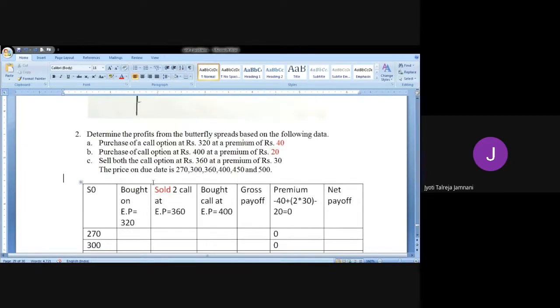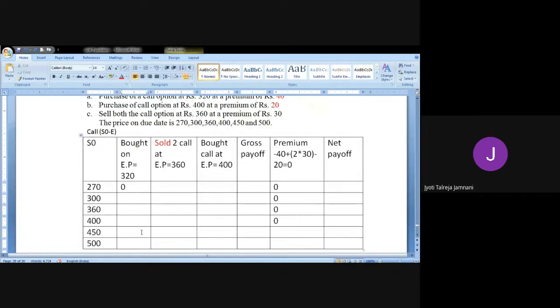So it's a call option, S naught minus E. So S naught 270 minus 320, there is a loss, so we lapse the option. 300 minus 320, again a loss of 20 rupees, lapse the option. 360 minus 320, we gain 40 rupees. Then 400 minus 320 we gain 80 rupees. 450 minus 320, we gain 130. 500 minus 320, we gain 180.